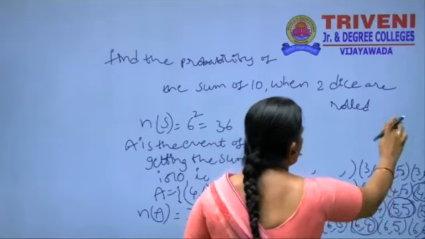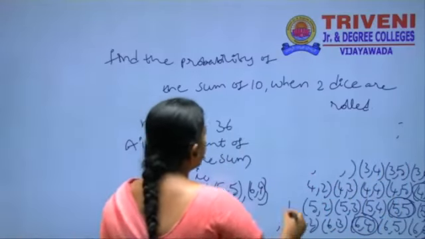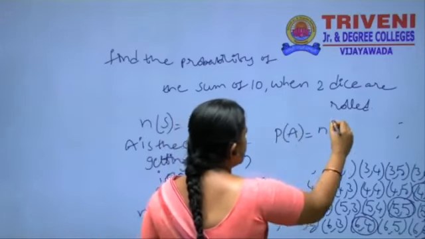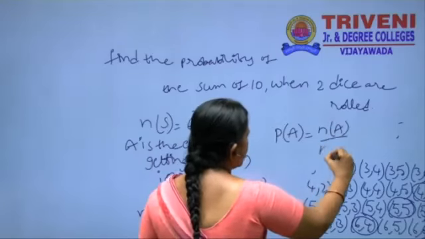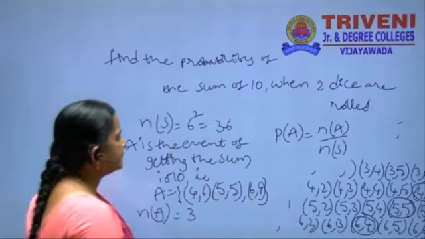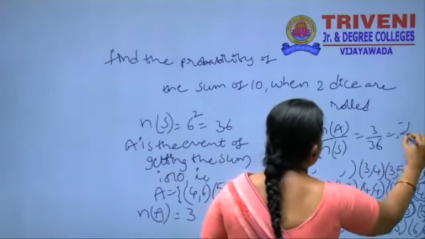Therefore the probability is P of A is equal to N of A by N of S, that is equal to 3 by 36. 3 by 36 means 1 by 12.